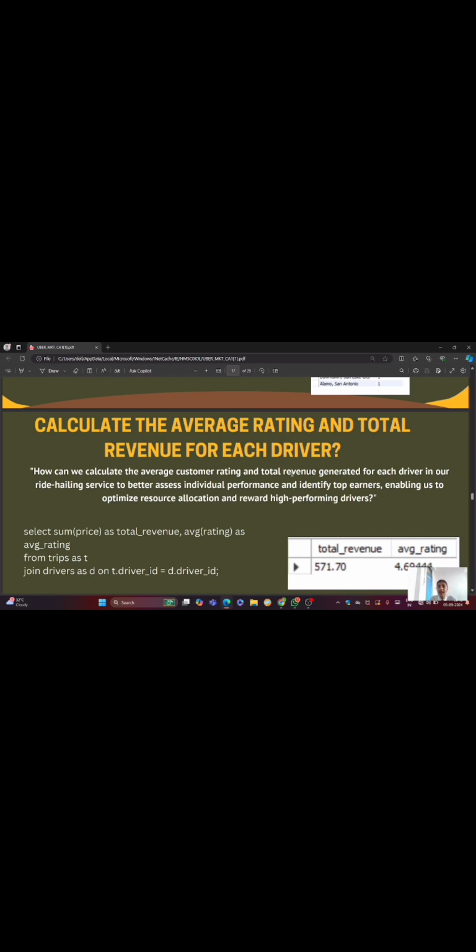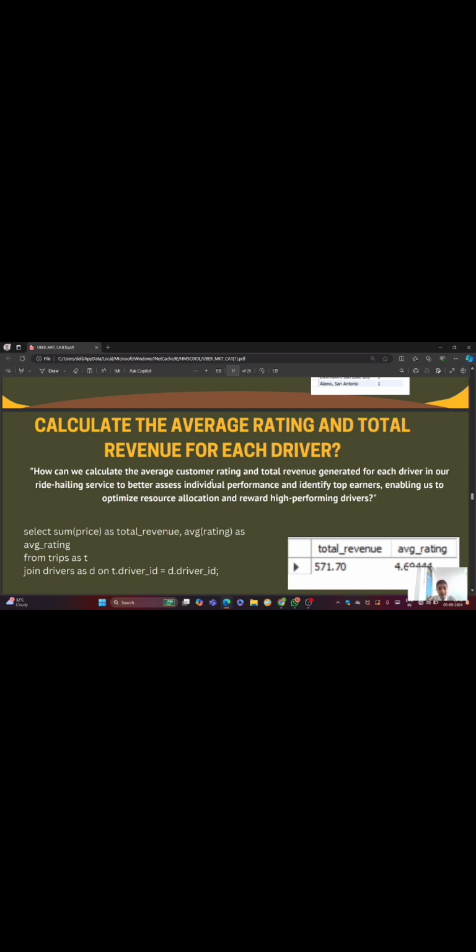Next, we have to calculate average rating and total revenue for each driver. So how can we calculate the average customer's rating and total revenue generated for each driver in our ride hailing services to better assess individual performance and identify top earners, enabling us to optimize resource allocations and reward high performing drivers? So for calculating average rating and total revenue for each driver, we have to run this query.